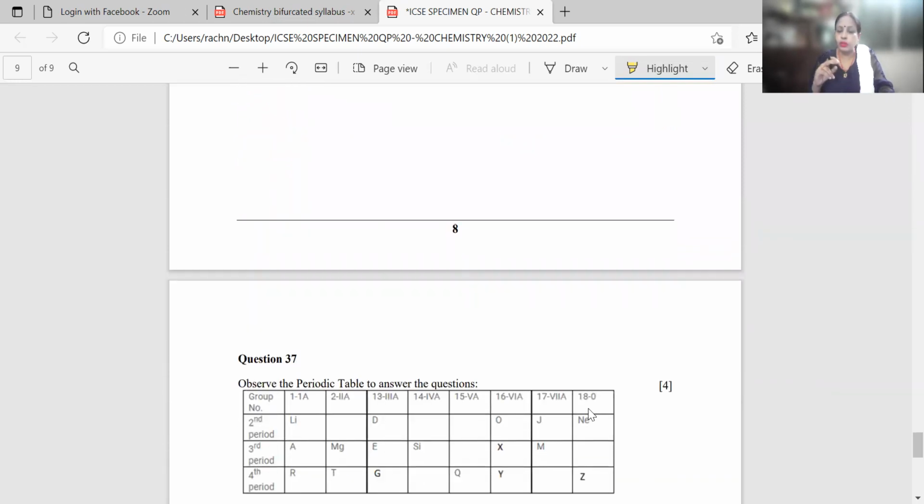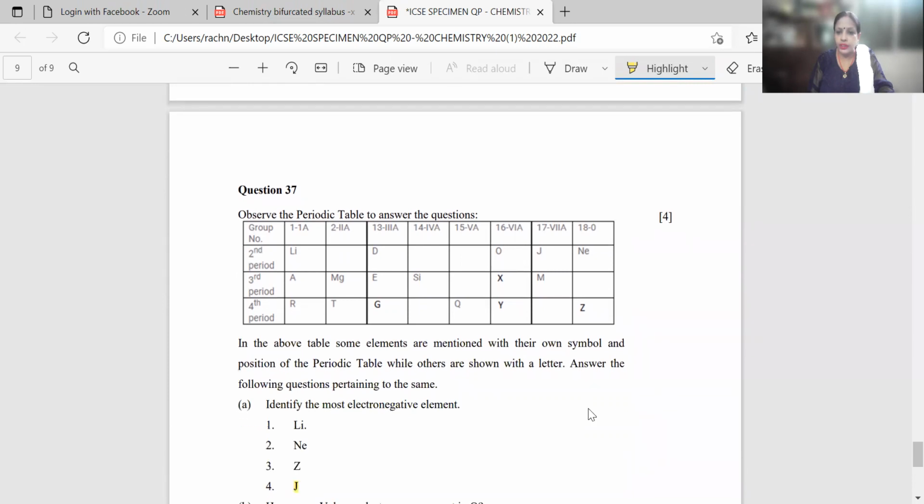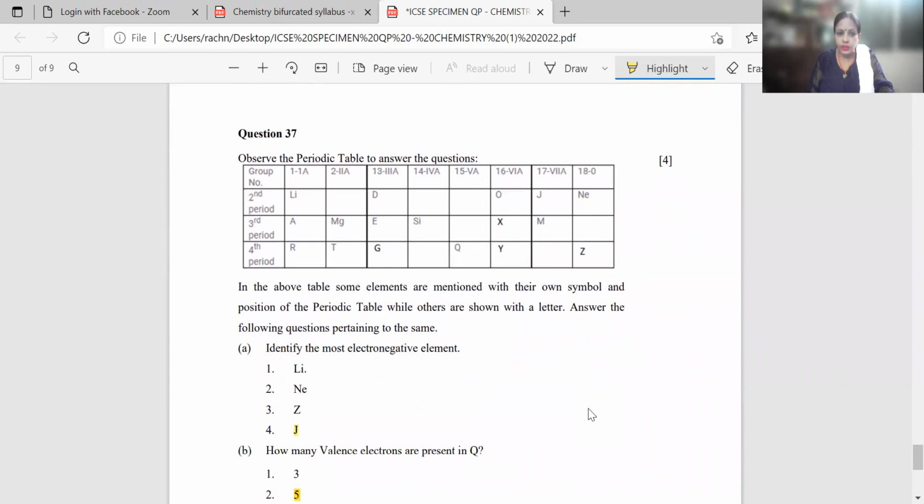From question number 1 to question number 36, each question carried 1 mark, but question number 37 carries 4 marks. Now in this question number 37, they have taken a periodic table. In the question it is saying, in the above table, some elements are mentioned with their own symbol and position of the periodic table, while others are shown with a letter. Answer the following questions pertaining to the same.